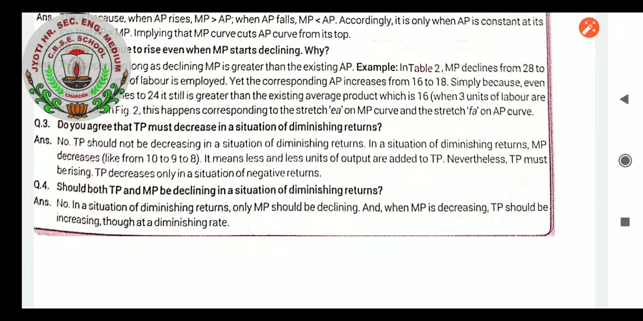Should both TP and MP be declining in a situation of diminishing return? No. In a situation of diminishing return, only MP should be declining, and when MP is decreasing, TP should be increasing, though at a diminishing rate.